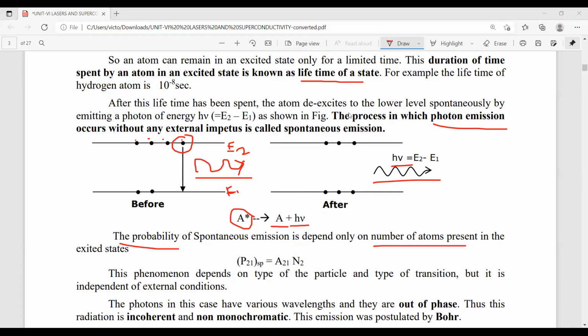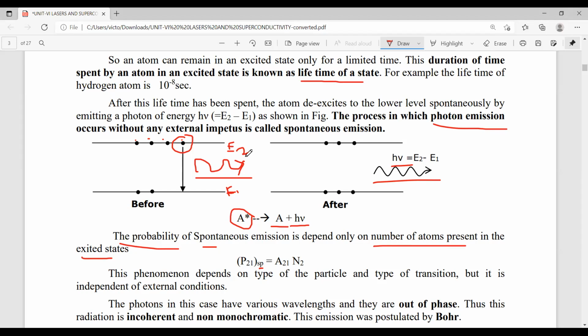Here, what is P21 SP? Let me explain that. Here, the P is probability. Now, the transition takes place from 2 to 1, that means energy level E2 to E1. Here, the suffix SP means spontaneous. And it depends only upon the number of atoms in the excited state.